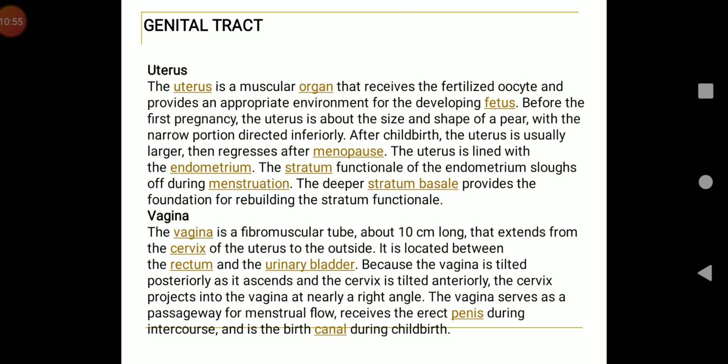Now, vagina is a highly collapsible and highly distensible fibromuscular tube in which the cervix opens. Now, it opens into the vestibule of vulva. Lactobacilli bacteria, which are the vaginal bacteria, ferment the glycogen and make the mucus acidic. So, generally, the medium is highly acidic, which prevents infection by fungus. It is a copulative passage as it receives the penis during intercourse, and it allows passage of menstrual flow. Also, it serves as the birth canal during parturition.